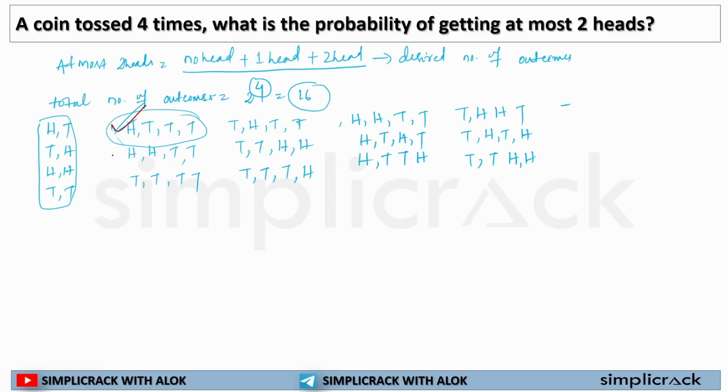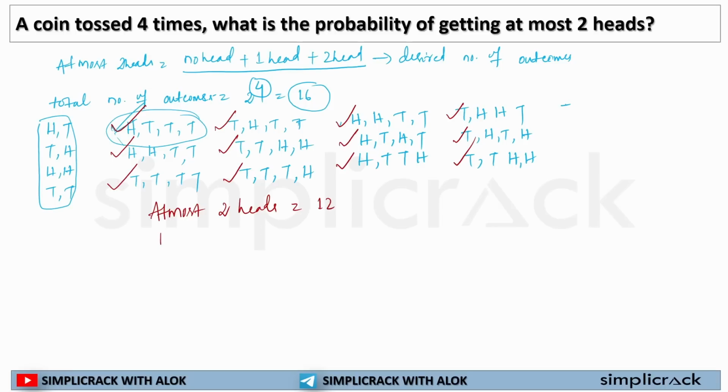Here we are getting one head, here only two heads, no head, 3, 4, 5, 6, 7, 8, 9, 10, 11. So in 12 options we are getting at most two heads.